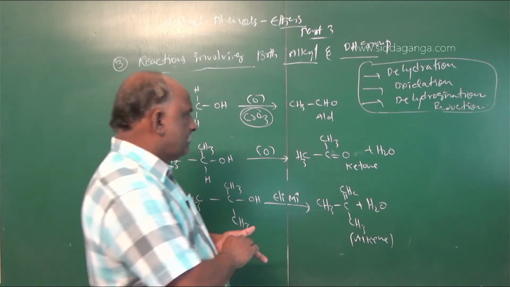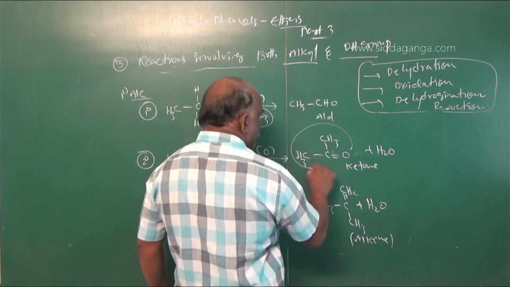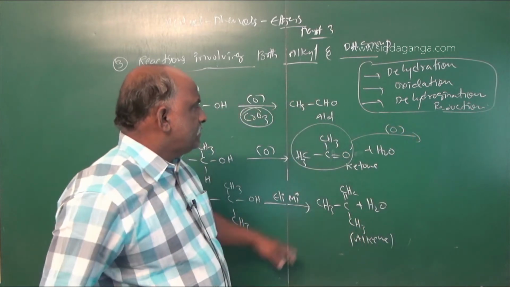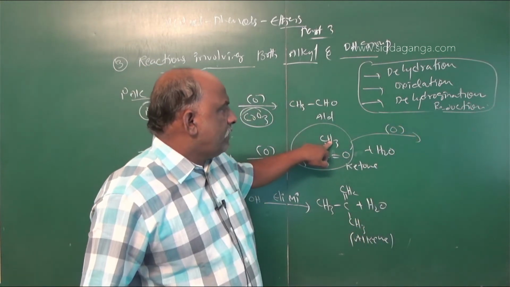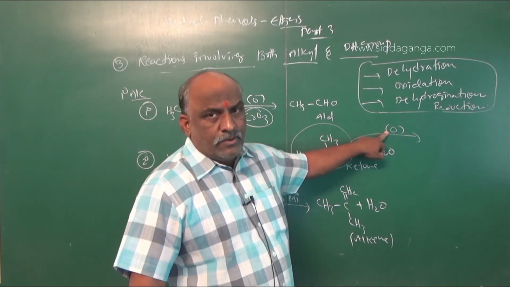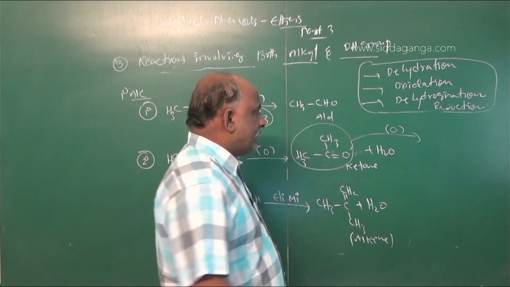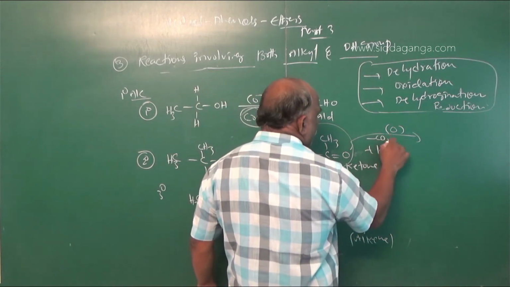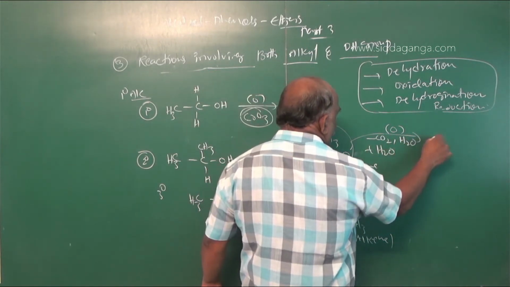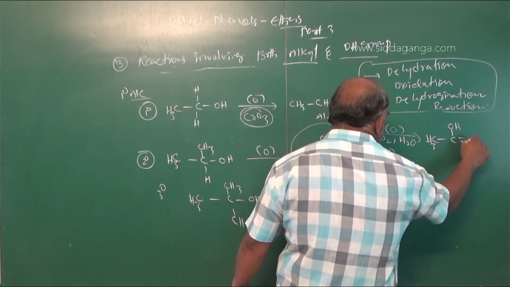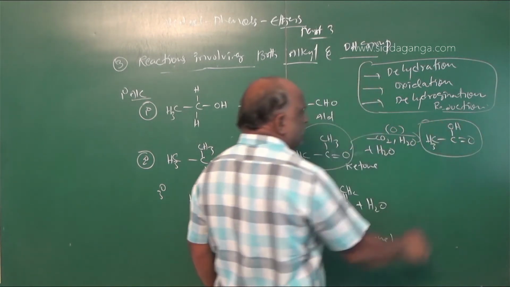Suppose you go with this example. On prolonged oxidation, two hydrogens combine with oxygen to form a water molecule, and this carbon combines with oxygen to form carbon dioxide. So in this reaction we write minus CO2 and H2O. What we get finally is CH3 single bond COOH, which is called acetic acid.